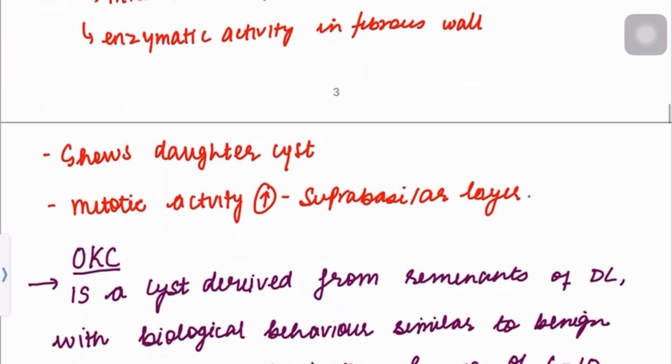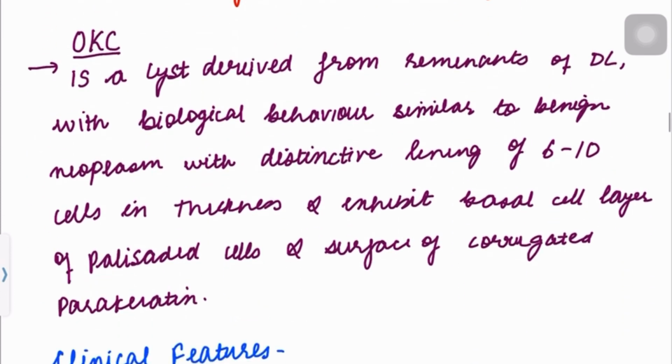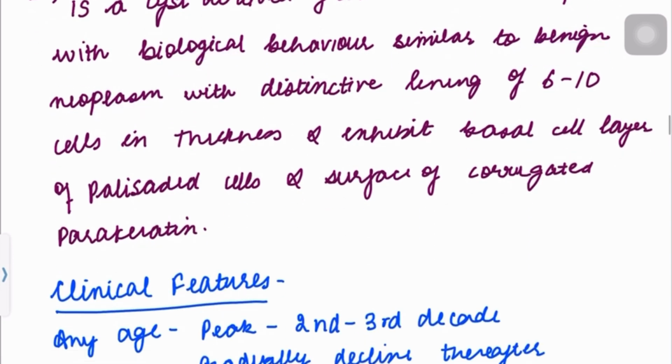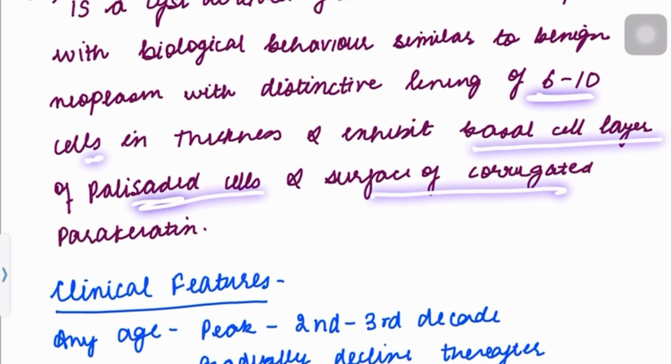Now if we want to describe OKC in a gist, what will we say? It is a cyst which is derived from remnants of dental lamina with biological behavior similar to a benign neoplasm. It has a distinctive lining of 6 to 10 cells in thickness and exhibits a basal cell layer of palisaded cells and a surface of corrugated parakeratin. These features will be appreciated in histopathology. Let's see clinical features for now.